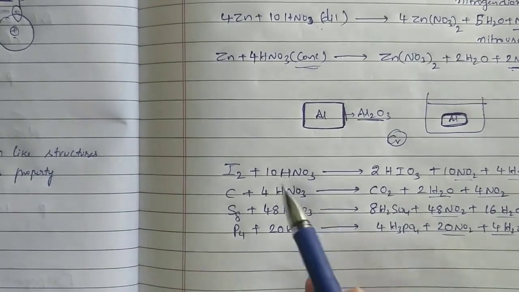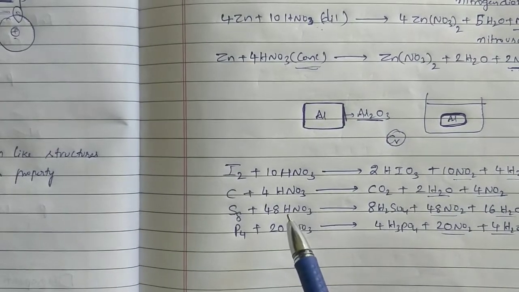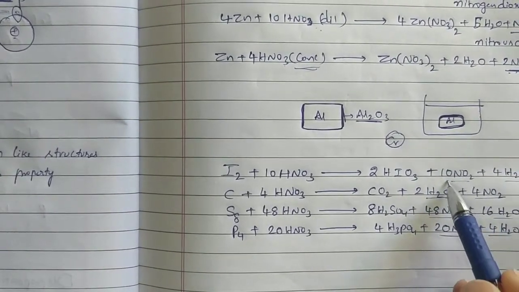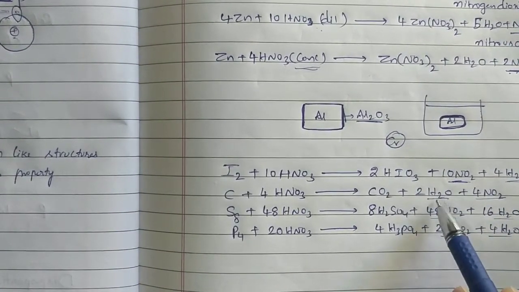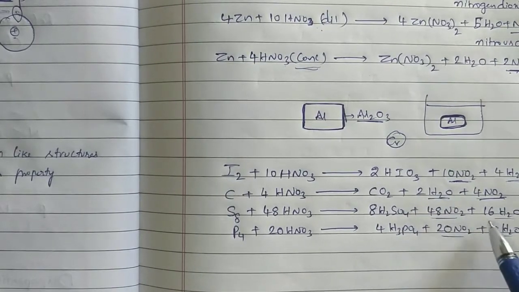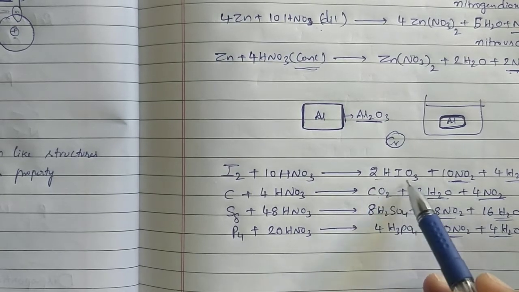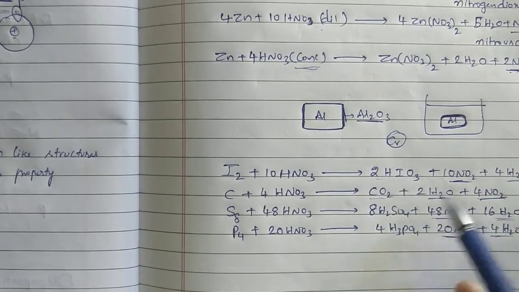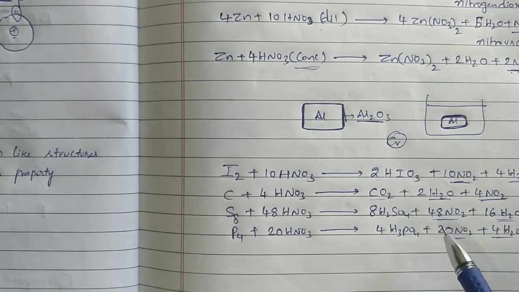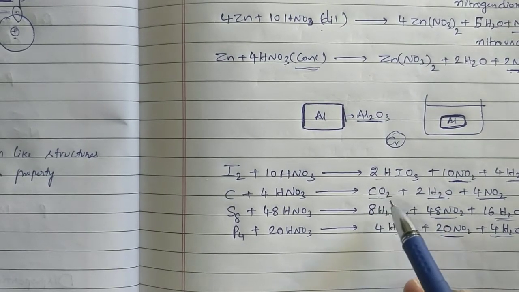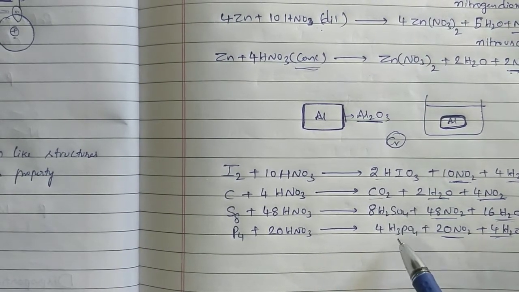Suppose, for example, these 4 reactions are there. I am telling that in these 4 reactions, common byproducts are NO2 and H2O only. So only these are getting differed, and remembering them is somewhat easy compared to complete equations. Is it correct? HIO3, CO2, H2SO4, H3PO4.